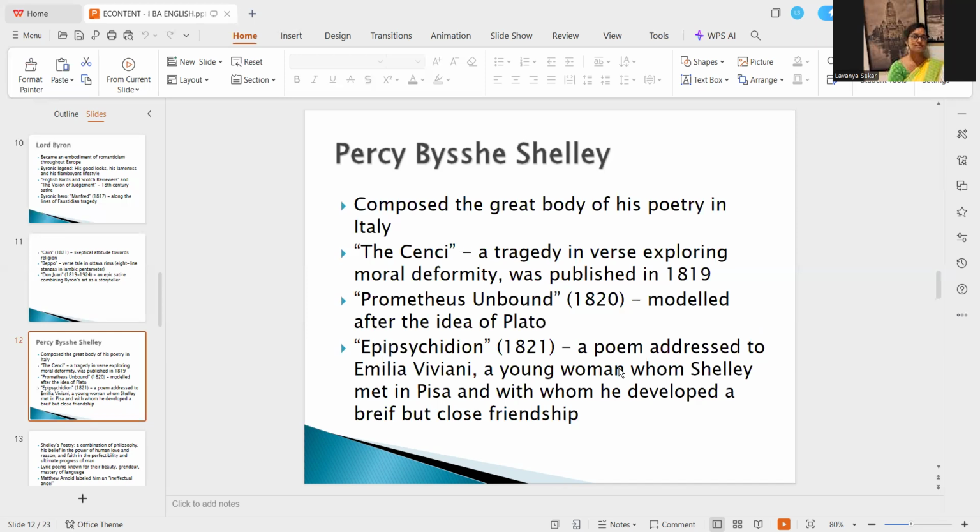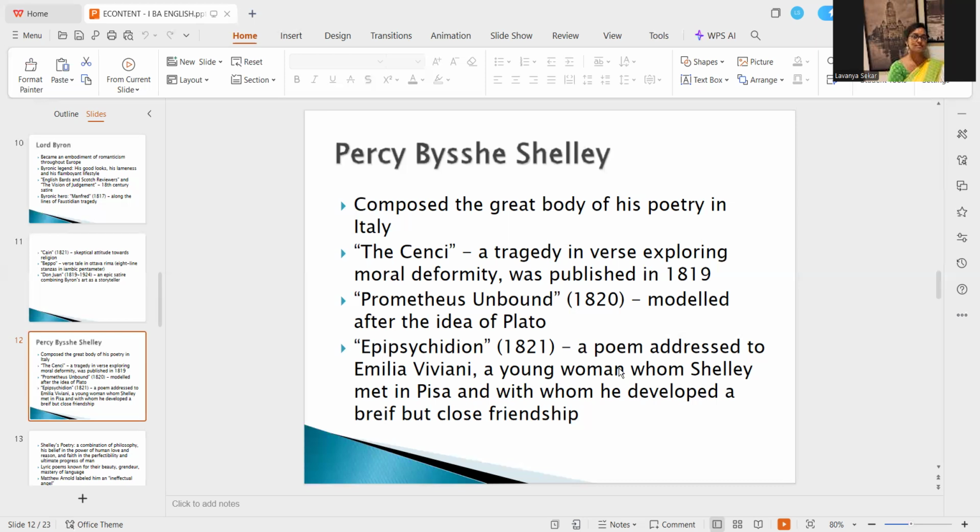The Cenci, a tragedy in verse exploring moral deformity, was published in 1819. It is a tragedy which talks about moral deformity, where the characters are not able to tell the difference between the good and the bad, right? Morally acceptable, morally unacceptable. That was about The Cenci.